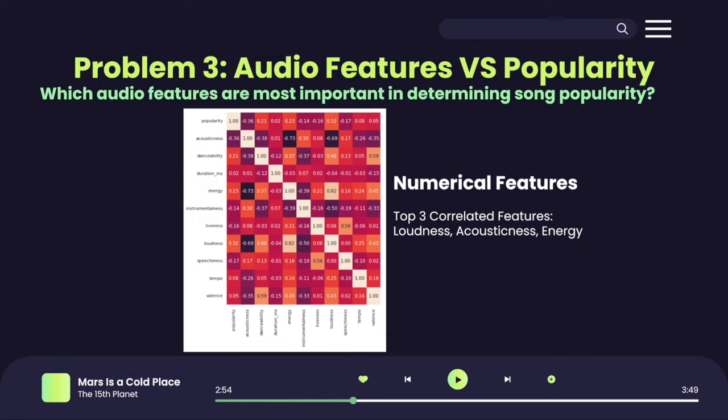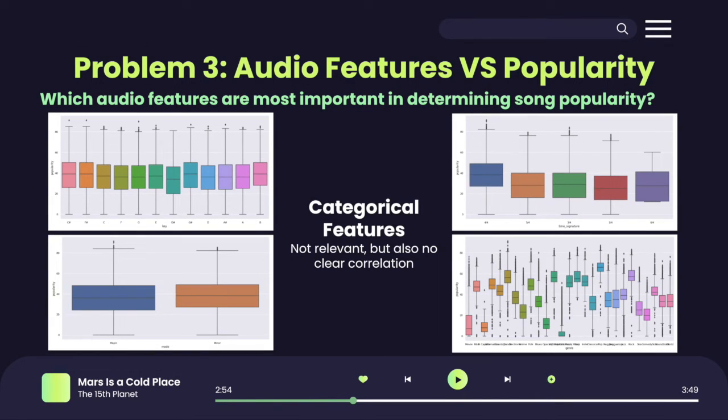Lastly, we look into relationships between audio features and popularity. Looking at the numerical features and plotting them in a correlation heat map, we observe that there is poor correlation between all the features and popularity scores. So we chose the 3 features with the strongest correlations, which are loudness, acousticness, and energy. Again, the categorical features did not offer much insight, so we did not use them in our predictions.